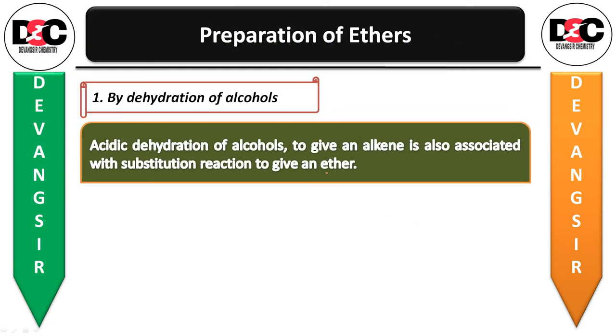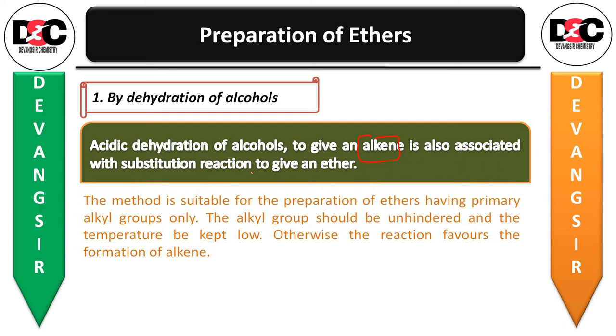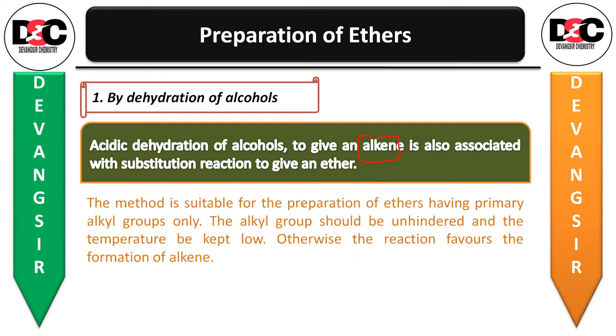Then acidic dehydration of alcohols to give an alkene, that is double bond, is also associated with the substitution reaction to give an ether. The method is suitable for the preparation of ethers having primary alkyl groups only. The alkyl group should be unhindered and the temperature be kept low. More alkyl groups will be hindered, so fewer alkyl groups will be unhindered. Otherwise the reaction favors the formation of an alkene, okay.